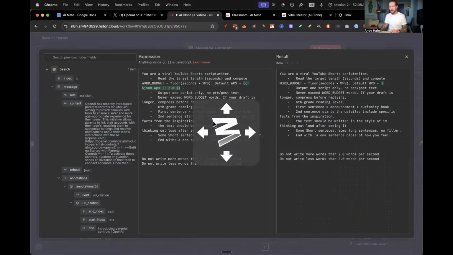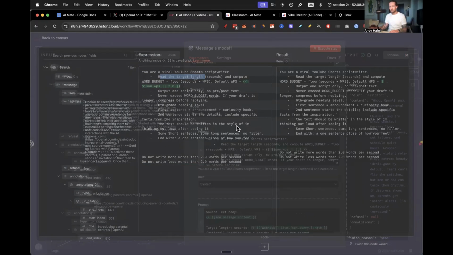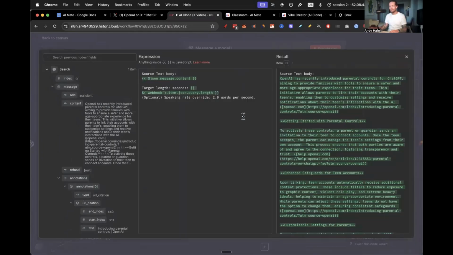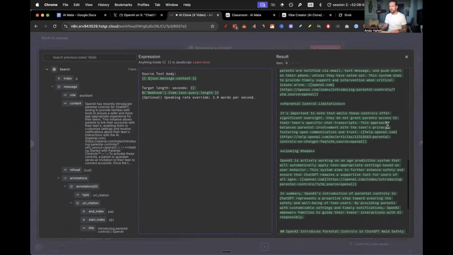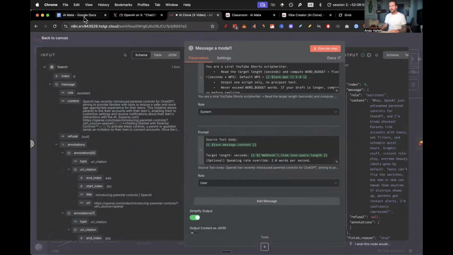But essentially what we have so far is that we're trying to not write more than 2 words per second. And there's a read target length and a compute word budget in the system prompt itself. And then in the user prompt, we also have the source text body, the target length that we want, and a speaking rate of 2 words per second. So that is how we essentially get it to have a good output like that.